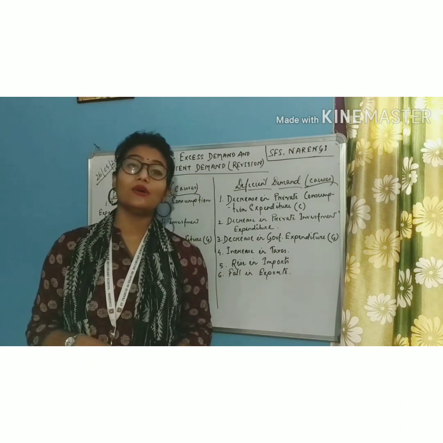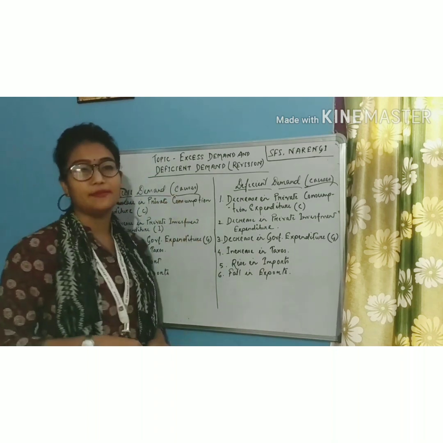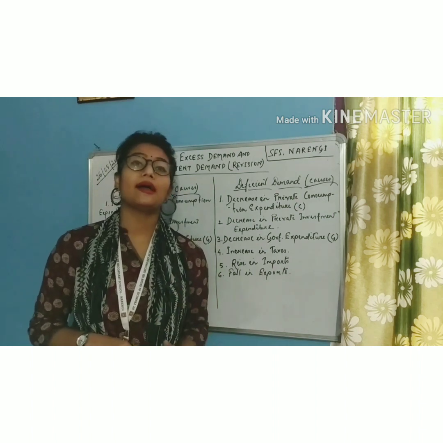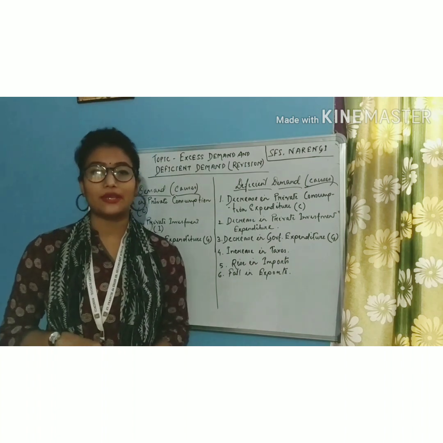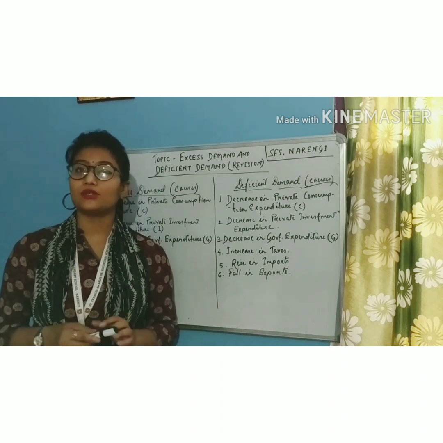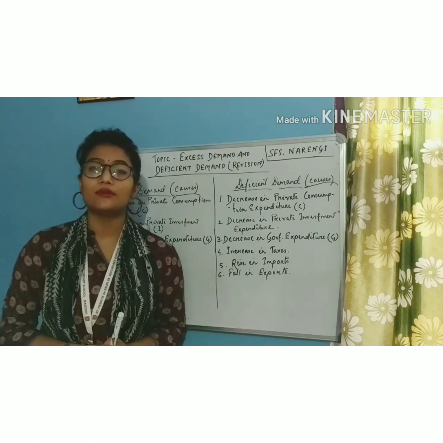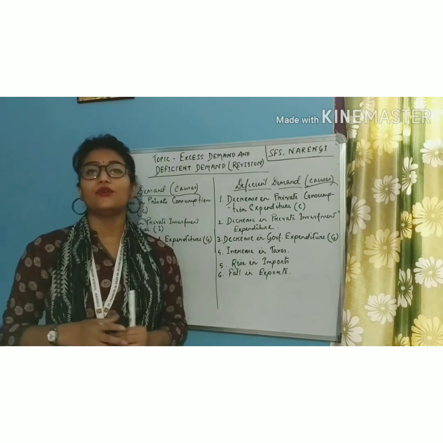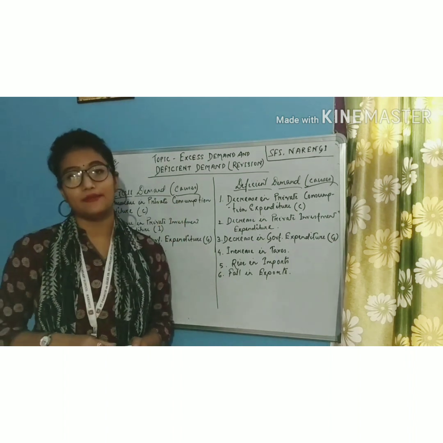Students, let us now revisit or revise the causes behind the occurrence of excess demand and deficient demand. So students, the first cause behind the occurrence of excess demand is increase in private consumption expenditure. As we all know, the more we consume, the more we spend on various goods and services. So increase in the consumption expenditure leads to an increase in the MPC, and the more we spend, the more will be our demand for goods and services. So as a result, this will lead to a situation of excess demand.